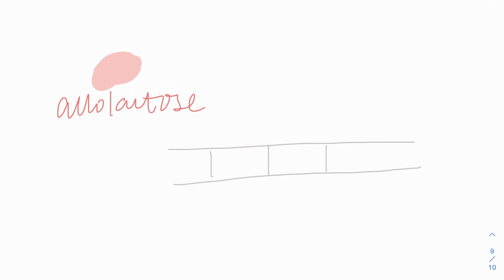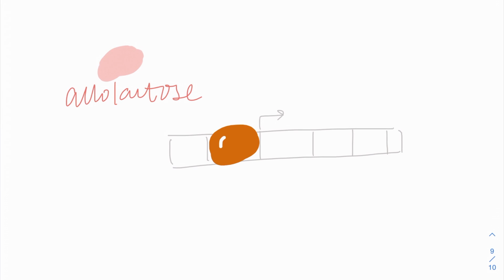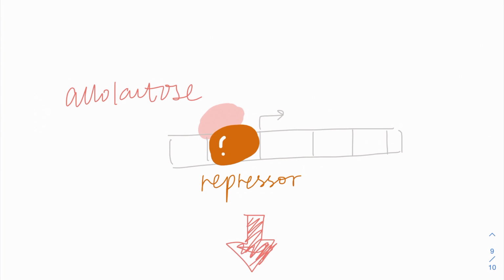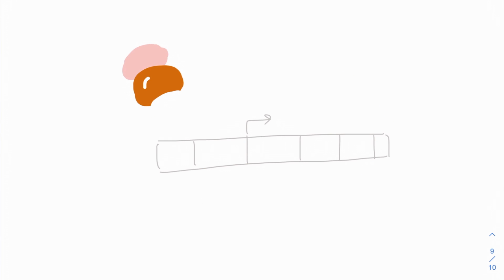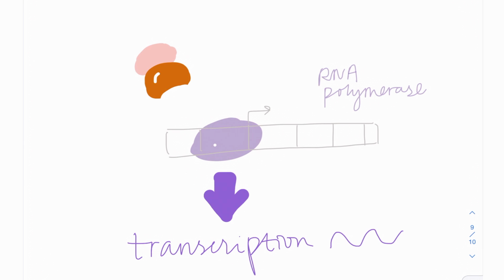In E. coli, the lac operon is not transcribed unless lactose is present and glucose is absent. At this moment, the repressor will be bound by an inducer, in this case allolactose, which changes the conformation of the repressor and releases it from the transcription factor binding site, allowing the RNA polymerase to bind and carry out transcription.